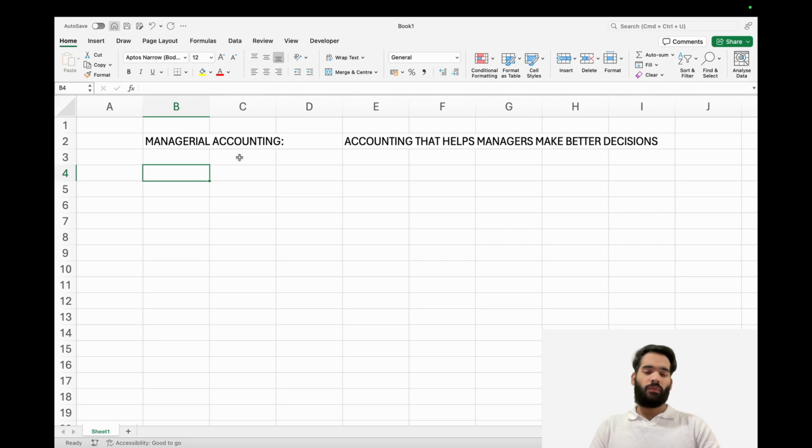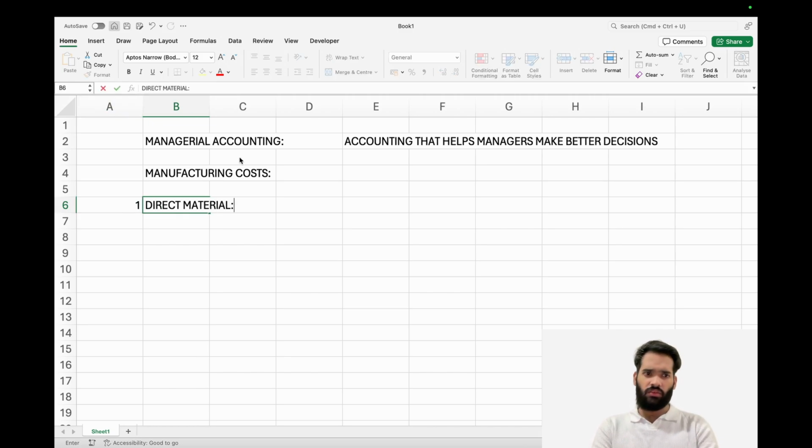Now that we have cleared out what managerial accounting means, let's jump directly into the topics. So first topic I will encourage you to know about is called manufacturing costs. This is extremely important to understand correctly. So remember, in a manufacturing company, there are just three manufacturing costs. Okay, there's direct material.